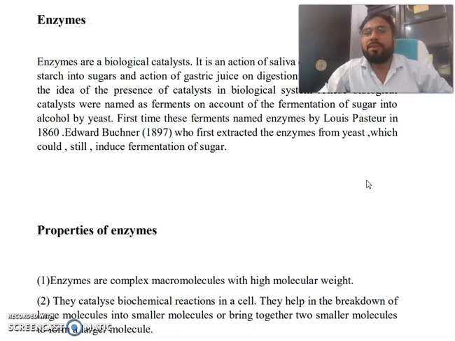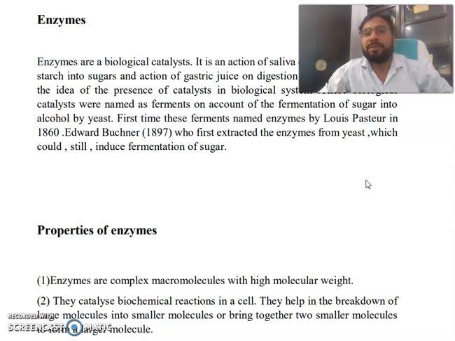The action of saliva on the conversion of starch into sugars and the action of gastric juice on the digestion of meat gave birth to the idea of the presence of catalysts in biological systems. My friend, these biological catalysts were named ferments on account of the fermentation of sugar into alcohol by yeast.